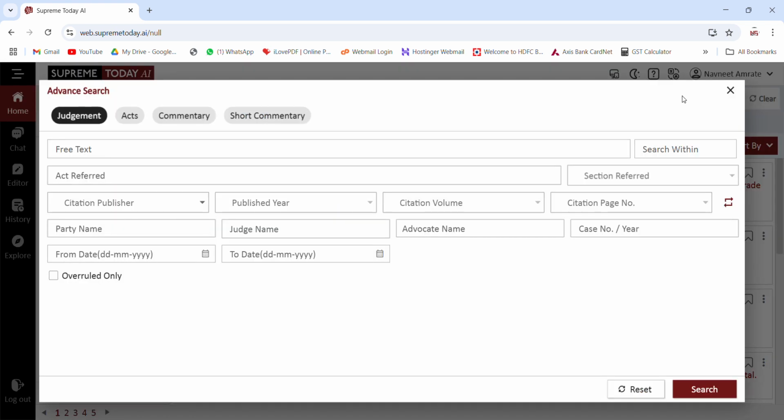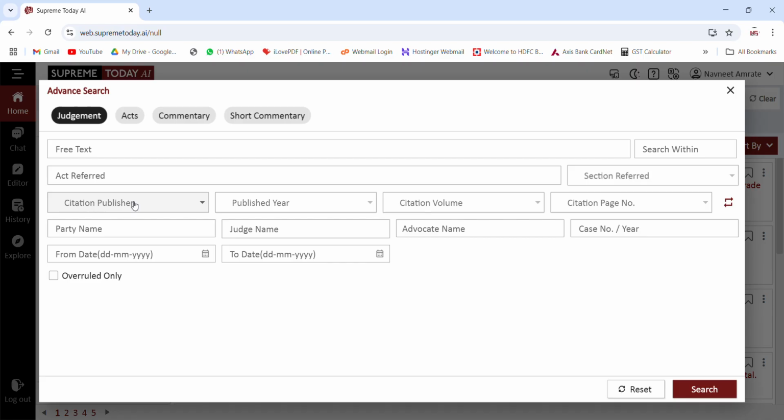If you click on the advanced search option, you get all the traditional options. You can search based on citation number, party name, maybe judge name, advocate name, case number. So from all these options you can search results.